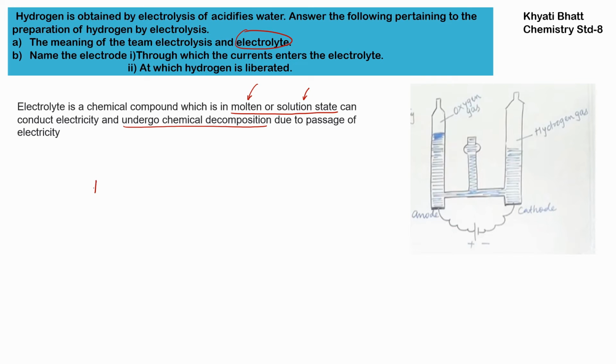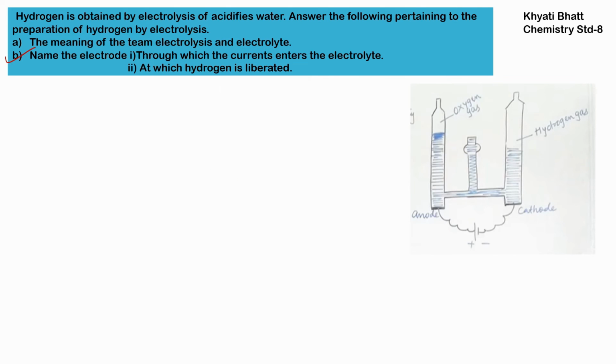As I have shown you earlier, HCl will decompose into H plus and Cl minus, and this happens via chemical reaction. So it is chemical decomposition due to passage of electricity. This chemical reaction will not happen by itself. Once we pass the electricity, the chemical compound gets decomposed into its ions. So this is an electrolyte.